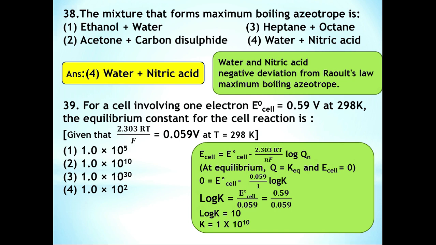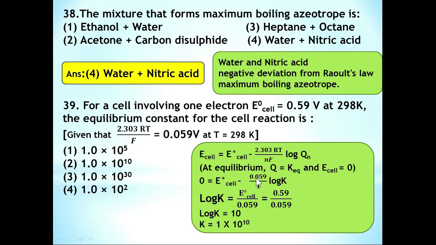E cell, that is EMF of the cell, is equal to E0 of the cell minus 2.303 RT divided by nF into log Q, the reaction quotient. At equilibrium, the reaction quotient is nothing but the equilibrium constant K, and E cell is equal to 0. Then 0 is equal to E0 of the cell minus, here 2.303 RT by F is equal to 0.059. The cell involves 1 electron, so the value of n is 1.